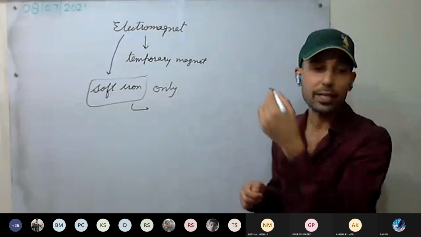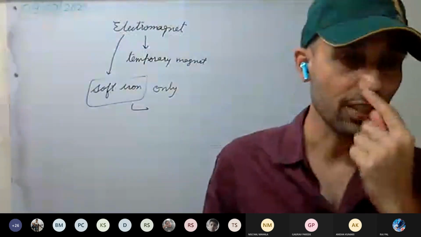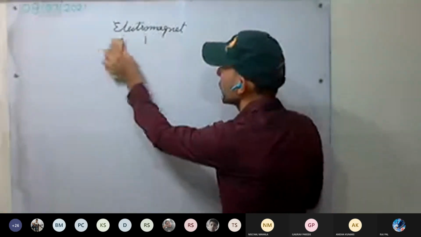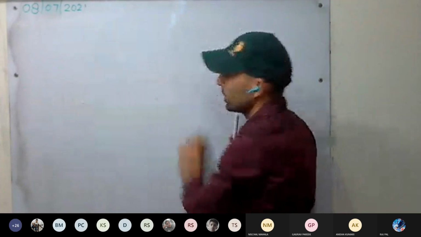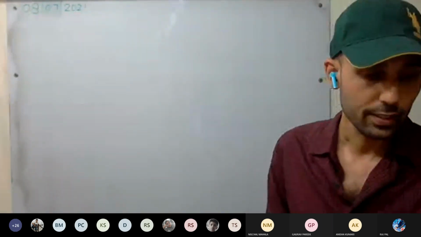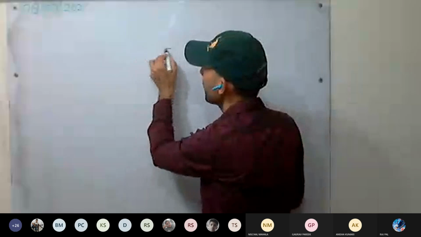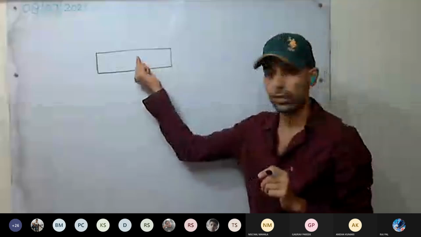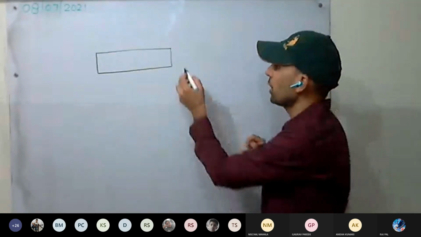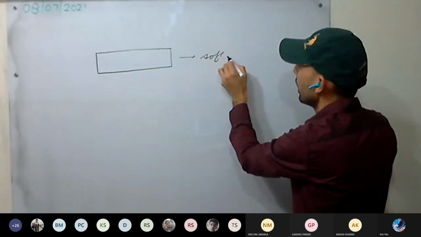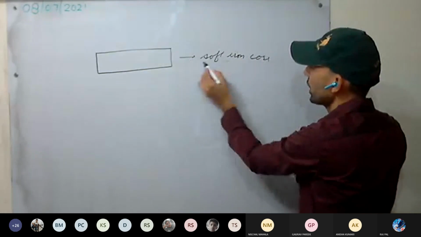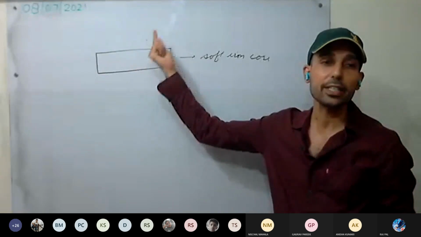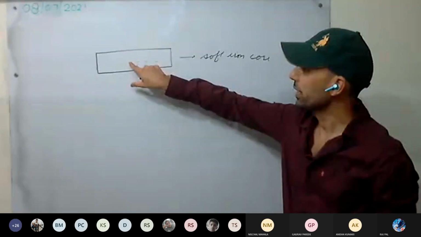Now see here how we make an electromagnet. We'll be back to this definition again afterwards. We are going to make a magnet by passing electricity. If I am taking a bar made up of iron, we call it a soft iron core. Why is it called the soft iron core? Because it is the most essential part in making the magnet; magnetism will be induced in it.